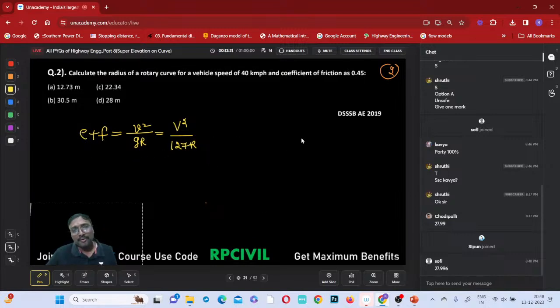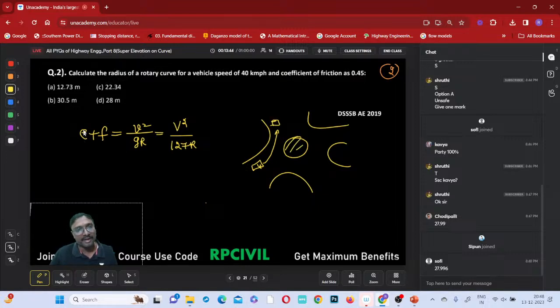So do you provide any super elevation in case of a rotary? If you provide super elevation in a rotary, what will happen? The vehicles will be moving like this. Is it okay to provide any super elevation here? Don't provide any super elevation, right? So calculate the radius of this rotary curve. How can you get the radius of this rotary curve?